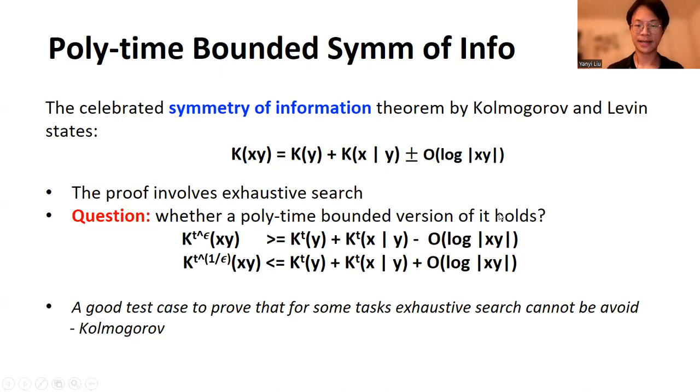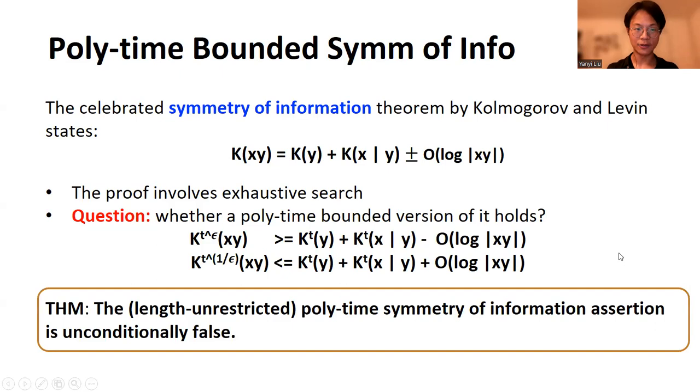This gives these two inequalities, which we refer to as a polynomial time bounded symmetry of information. Kolmogorov suggested that this might be a good test case to prove that for some task, exhaustive search cannot be avoided. By using the techniques in our main theorem, we showed that the length unrestricted version of the polynomial time symmetry of information assertion is unconditionally false. So these two inequalities unconditionally do not hold.